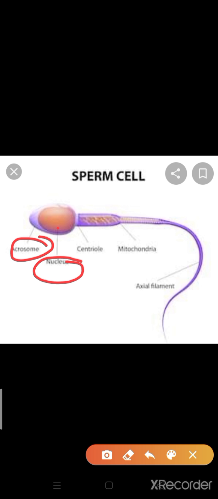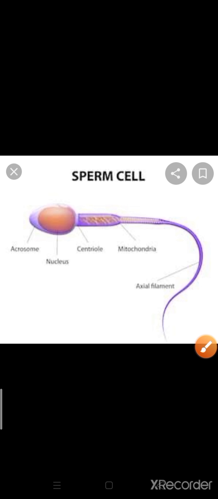Clear? Then you can see the centriole. Centriole is a very important cell organelle which is present especially in animal cells. And the purple colored area has the cytoplasm. Clear? This is a highly enlarged sketch of a sperm. Whatever picture you are seeing on your screen is highly enlarged because sperm is very small. They are so extremely small that we can't see them with naked eyes.